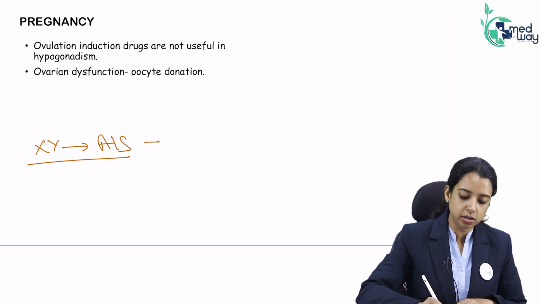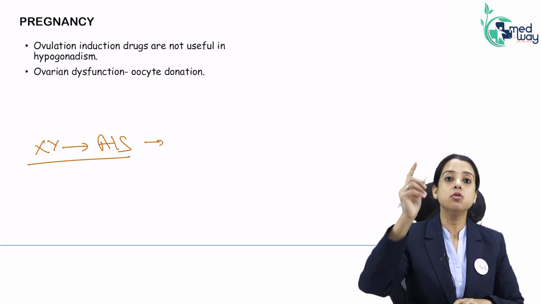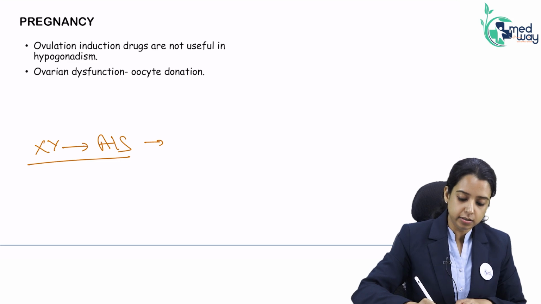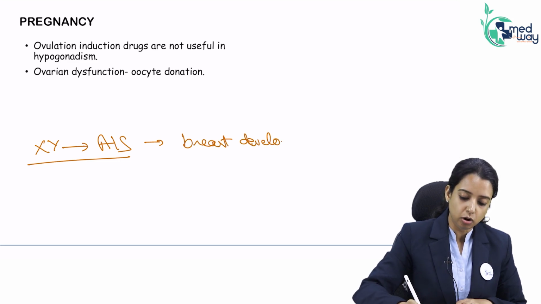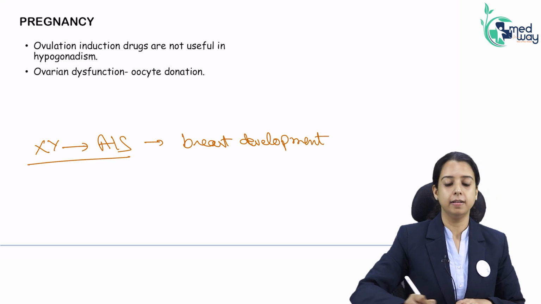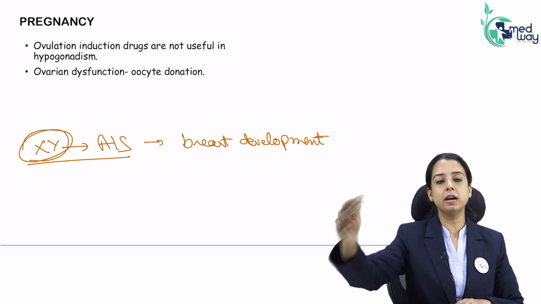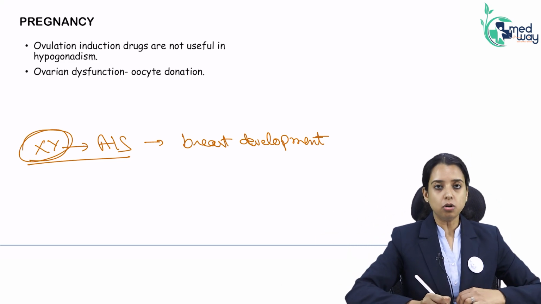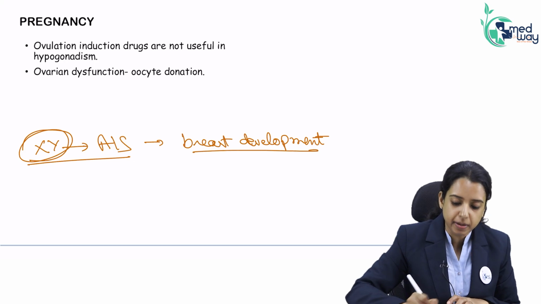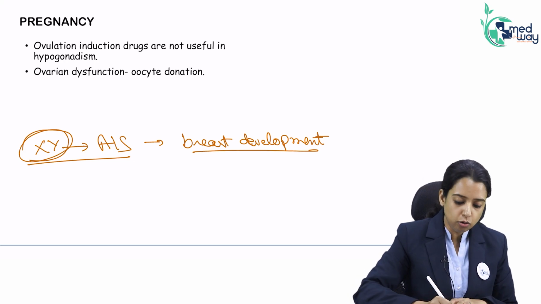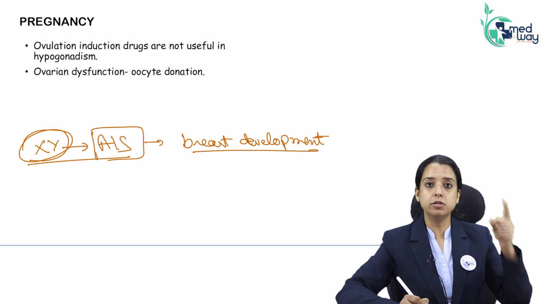This is the only indication where immediate gonadectomy will not be done. Remember, an androgen insensitivity patient has breast development. She is a confident girl because she looks at least like a female. So what is the source of this breast development? This testis. It is producing testosterone being converted to estrone. So I will not do gonadectomy unless the breast development is complete. This is the only indication where immediate gonadectomy is not done.